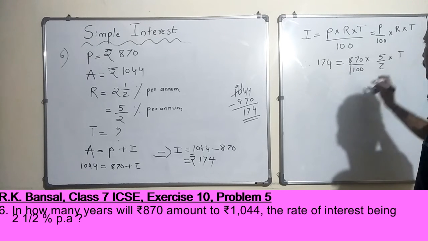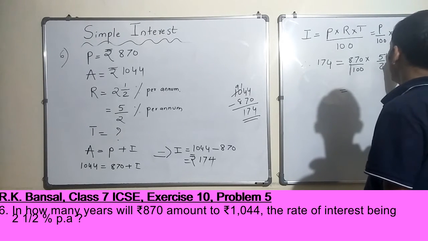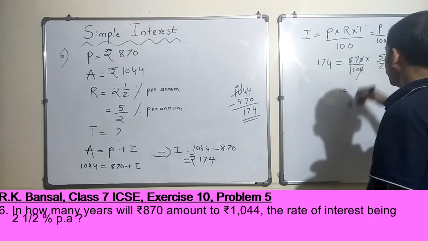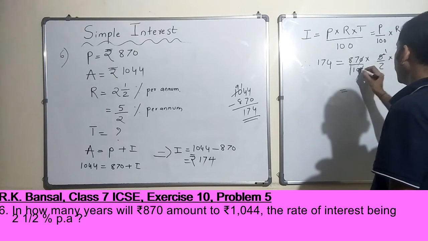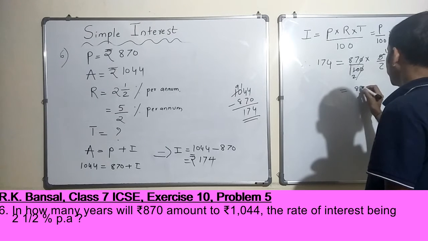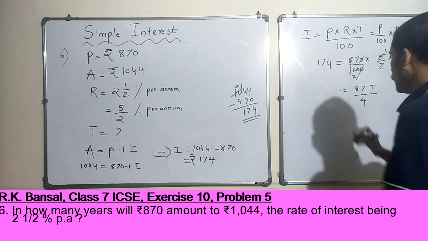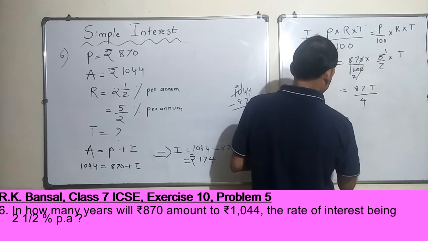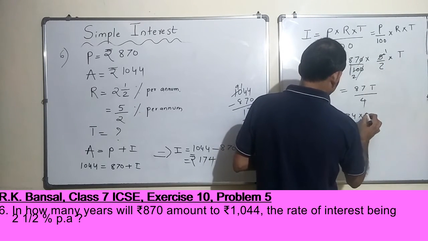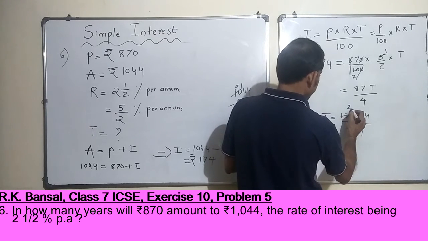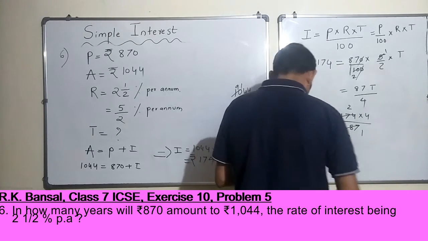So what I did is, let's simplify this. 5 ones are 5, 5 twos are 10. So this is nothing but 870 by 4, correct? Therefore, T is equal to 174 into 4 by 87. So 87 ones are 87, 87 twos are 174, T is equal to 8.